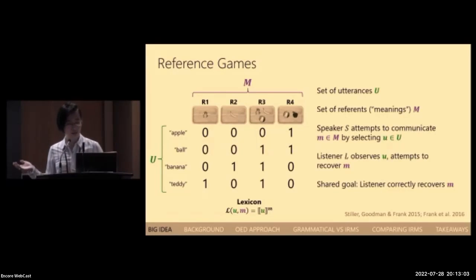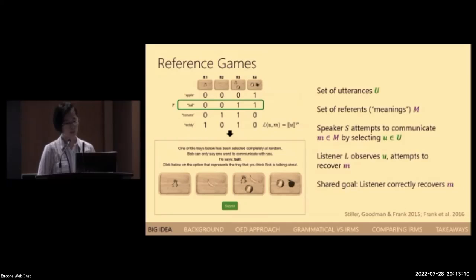As you can see here, the reference game can be represented pretty simply using just a binary matrix, which we'll call a lexicon. In our case, we focus specifically on the game from the listener's perspective. So in each trial, the participant will be prompted with a specific speaker utterance and is asked to choose the referent that the speaker is referring to. This experimental design consists of two parts: a binary lexicon and also a specific row of that lexicon corresponding to the utterance that we're going to use to prompt the listener.